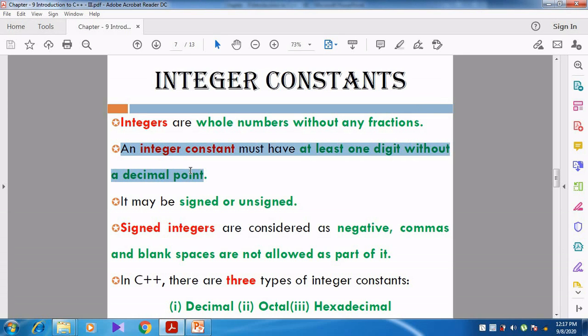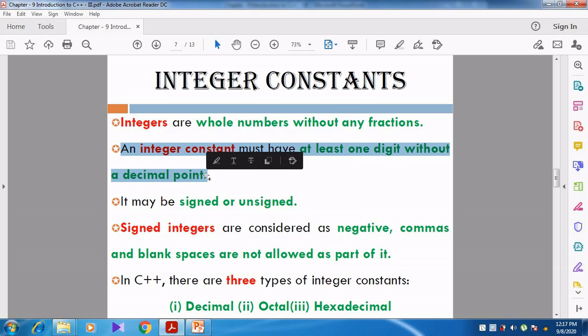An integer constant must have at least 1 digit without a decimal point. So we should not use a decimal point. How many digits can it have? You can give n number of digits, that is not a problem.